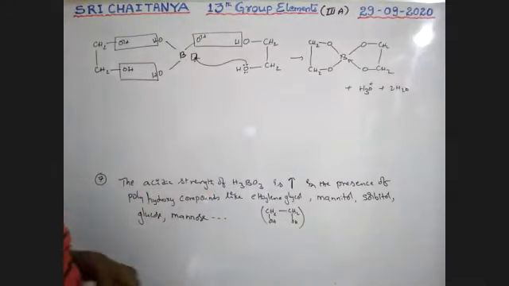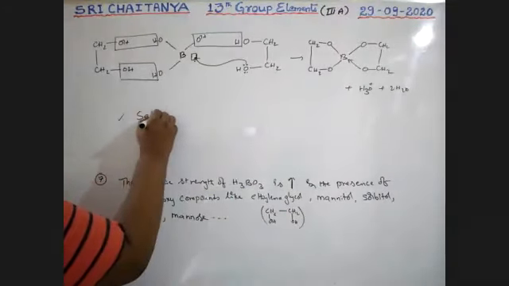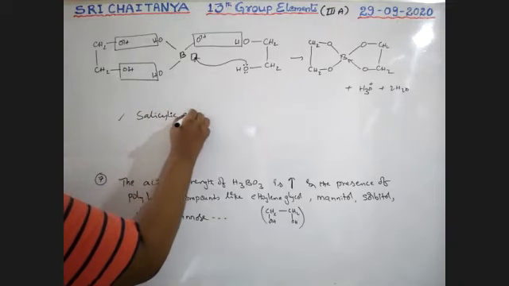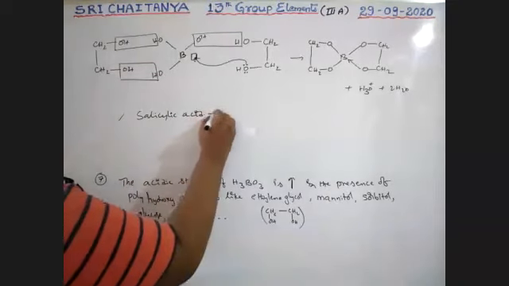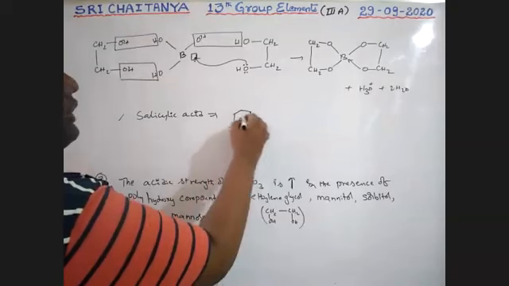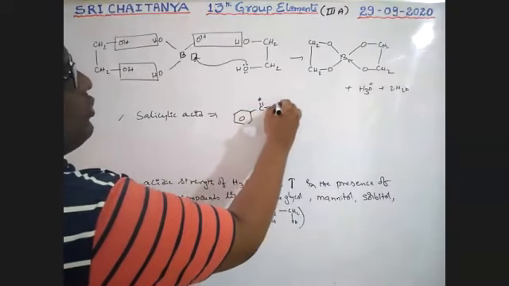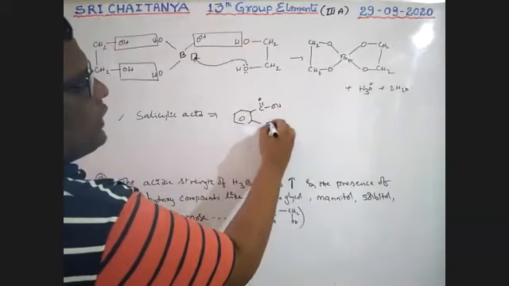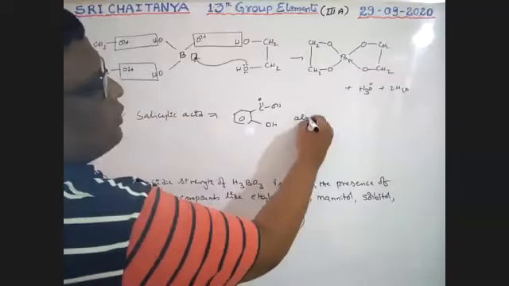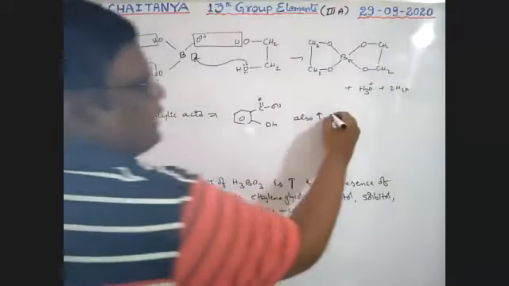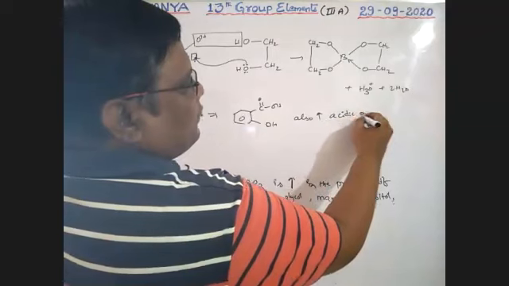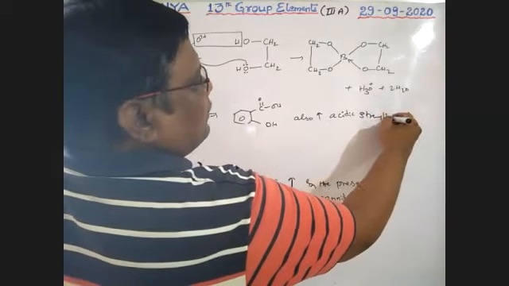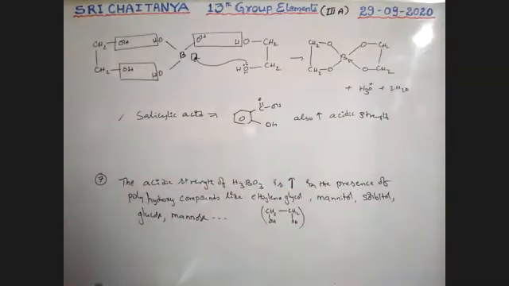So next, salicylic acid also. What is salicylic acid? That is benzene connected with COOH and OH, and it also increases acidic strength.